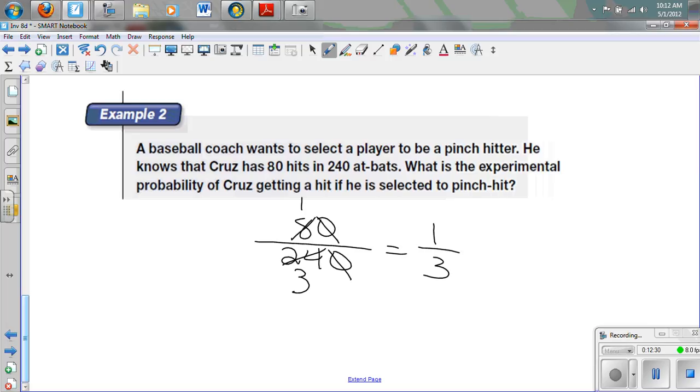And so every third time he was up to bat, approximately, he hit one ball. So is that a very good pinch hitter? Probably not. We would want something to be about half, because if you think about batting averages, they're not usually very much over half. If you hit the ball half the time when you're at the plate, that's actually a pretty good batting average.